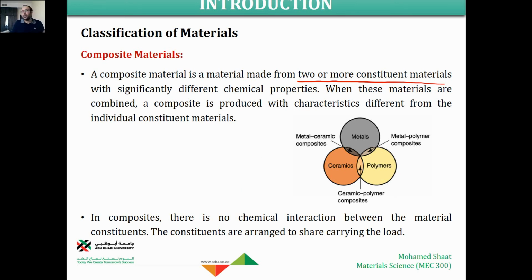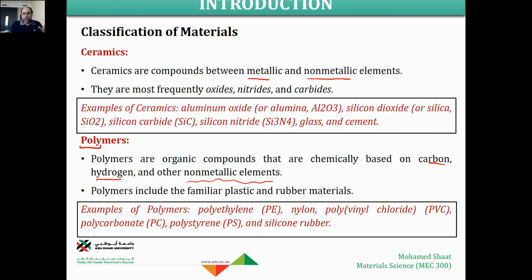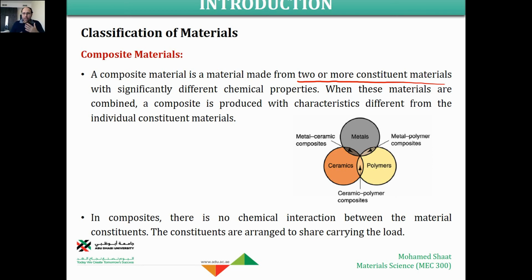But what is the key idea behind the composite material? Why are we making this composite material? Any one of the three groups that we discussed, metal, ceramics, and polymer, has its own good properties and bad properties. They have their advantages and disadvantages. So what we are trying to do with the composite material is to bring the good thing of metal together with the good thing of ceramic to end up with a perfect material, kind of. The same thing, the good thing of metals with the good thing of polymers to end up with a perfect material.